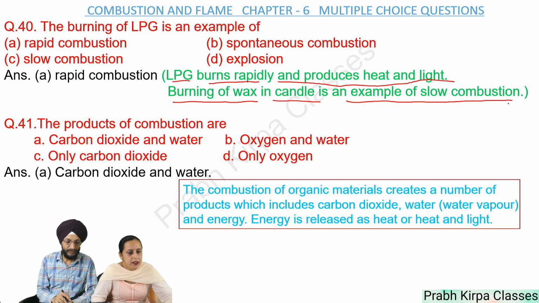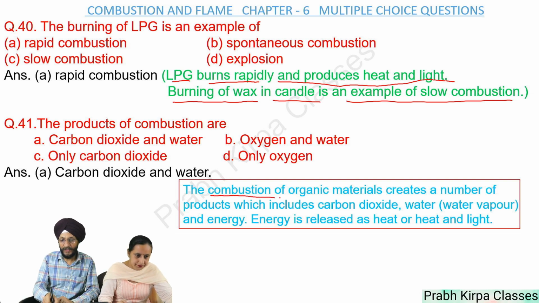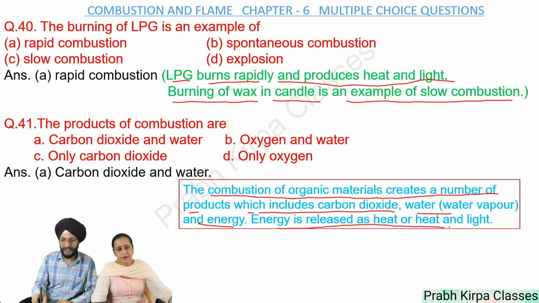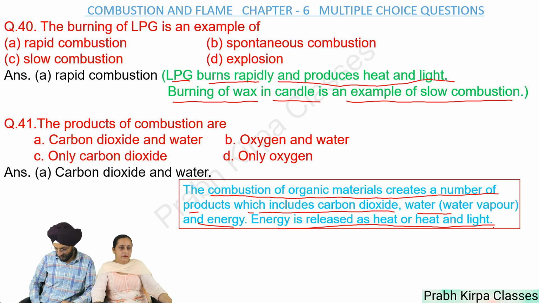Next, the products of combustion are A. Carbon dioxide and water, B. Oxygen and water, C. Only carbon dioxide, D. Only oxygen. So answer is carbon dioxide and water. The combustion of organic materials creates a number of products which includes carbon dioxide, water, and energy. Energy is released as heat or heat and light.